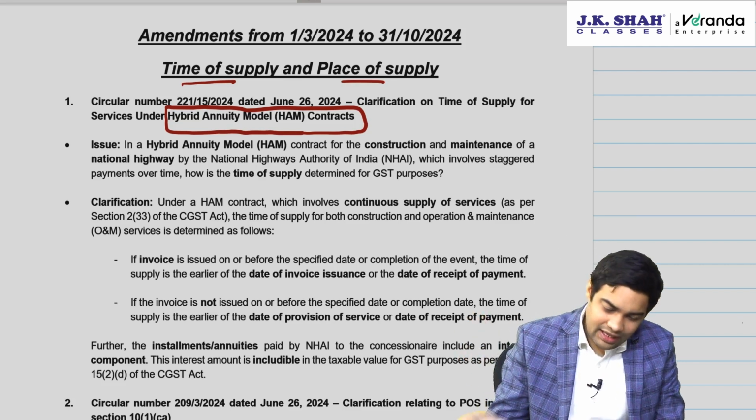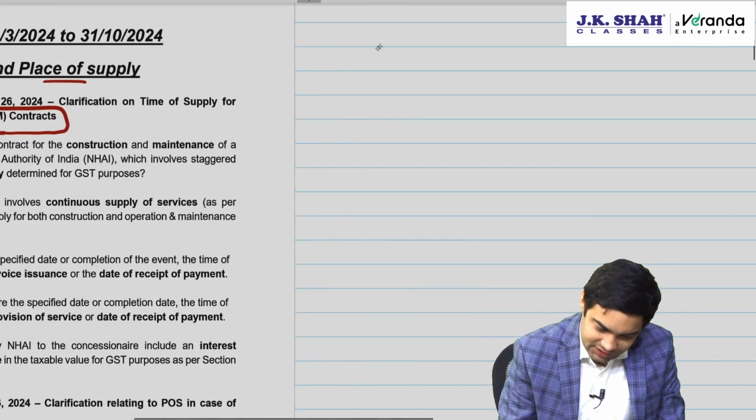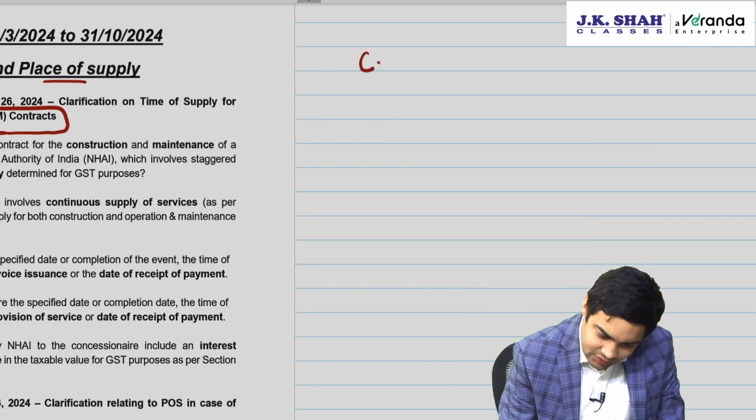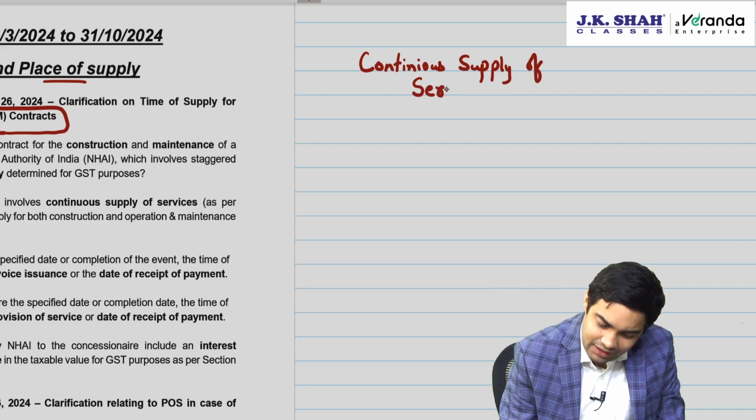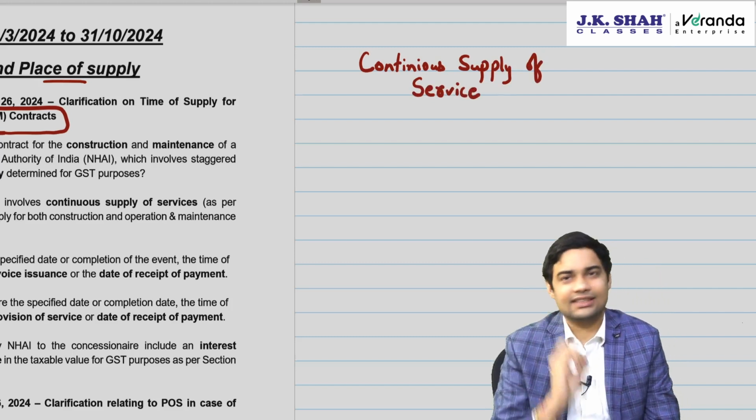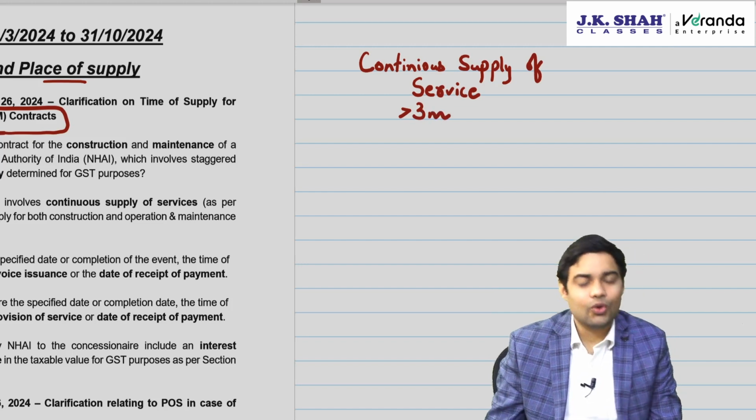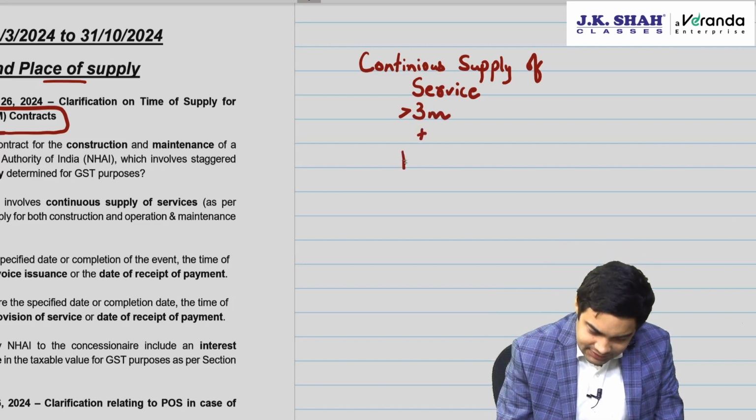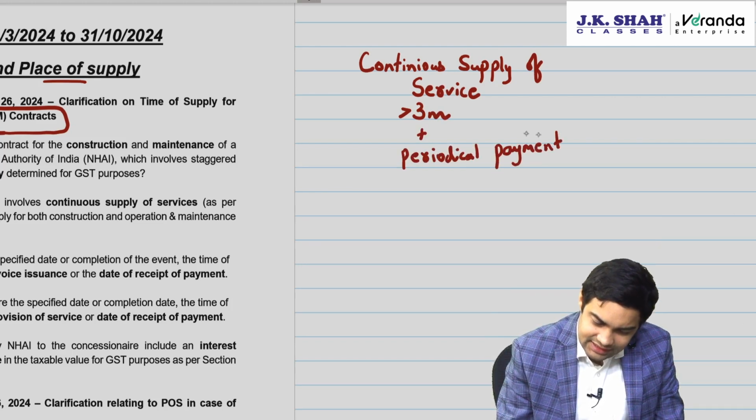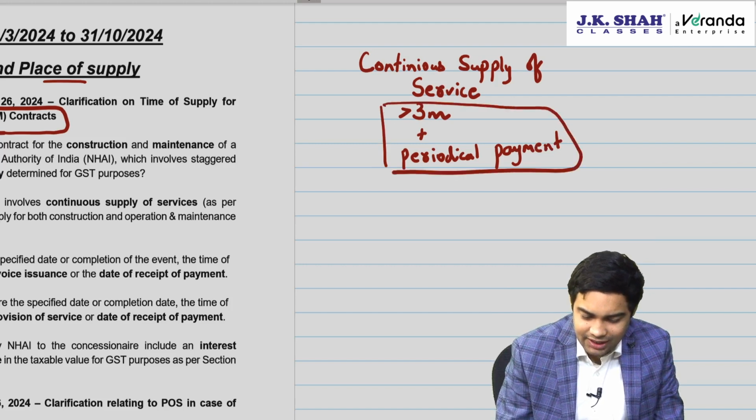Now let's trigger the provision. There is a provision relating to continuous supply of service. When can some transaction be called as a continuous supply of service? When two conditions are satisfied. One, the agreement or contract is for more than 3 months, plus there is periodical payments. Now if these two conditions are satisfied, then in that case it becomes a continuous supply of service.